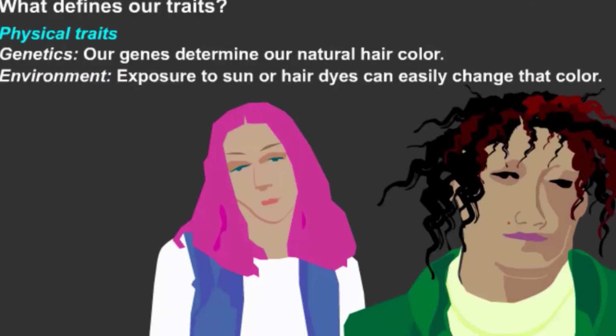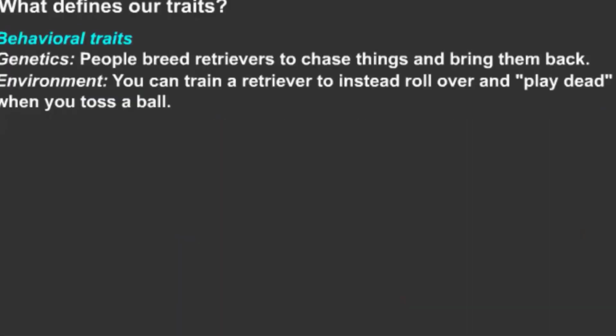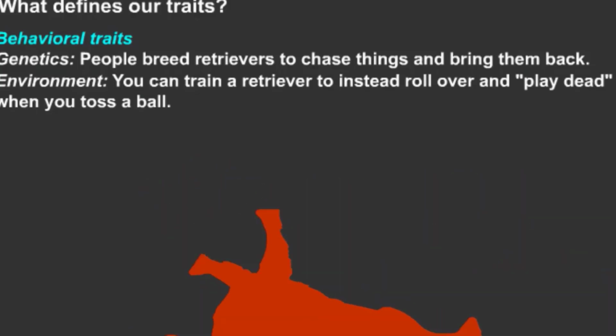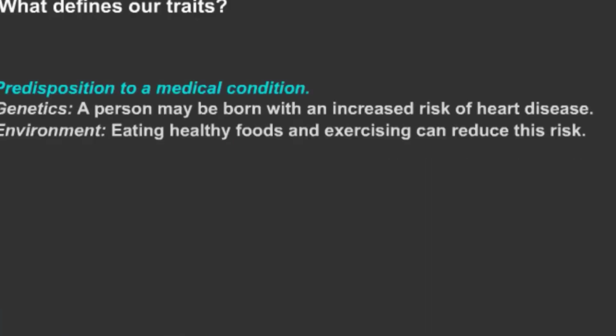What defines our traits? Physical trait, genetic: our genes determine our natural hair color. Environment: exposure to sun or hair dye can easily change that color. Behavioral trait, genetic: people breed retrievers to chase things and bring them back. Environment: you can train a retriever to instead roll over and play dead when you toss a ball.